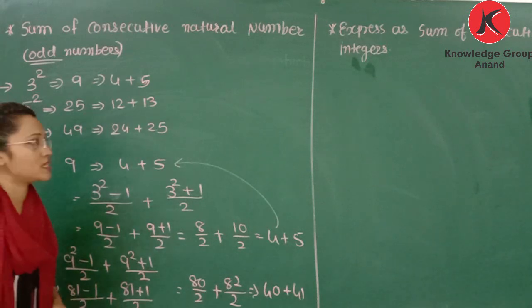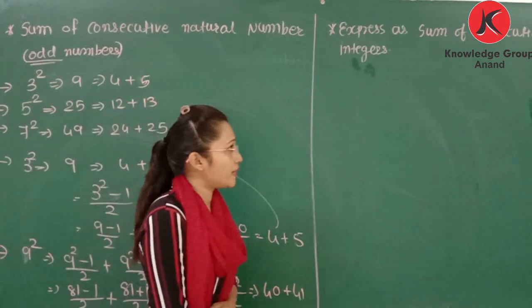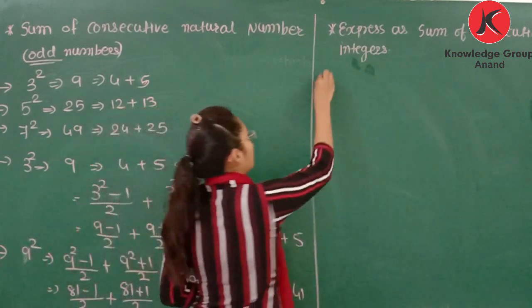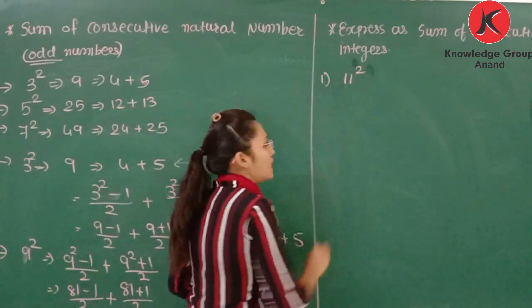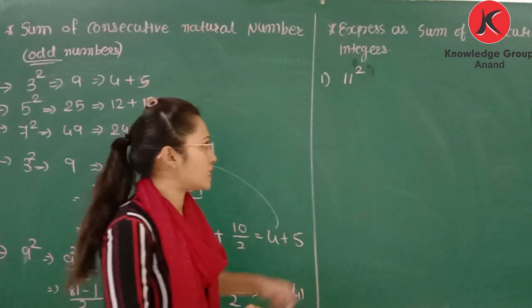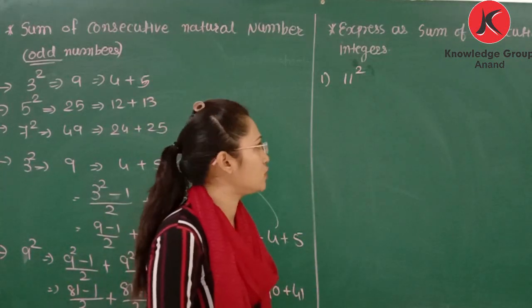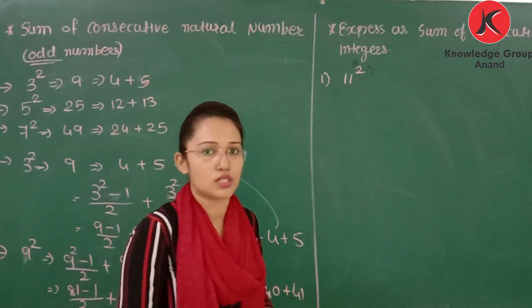So let's solve some examples using this. Express as a sum of consecutive integers. If the first number is 11 square, you need to represent 11 square as a sum of consecutive natural numbers or consecutive integers.